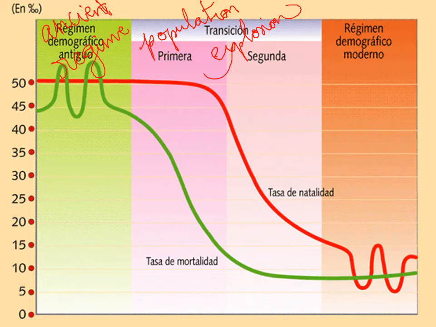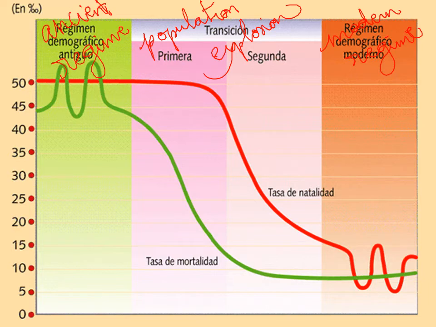And the modern regime, the modern demographic regime.